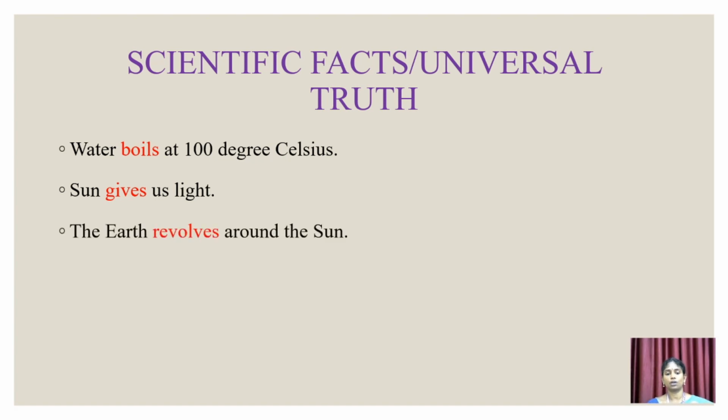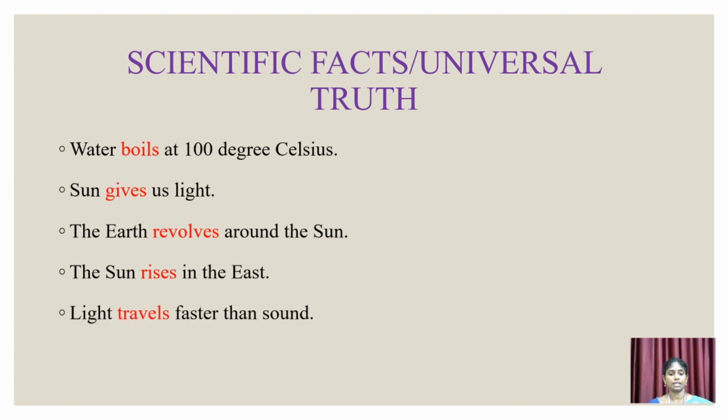The earth revolves around the sun. Of course, the earth revolves around the sun. It's not that the sun is revolving around the earth. We all know it is a scientific statement. Next, the sun rises in the east and sets in the west. These are scientific statements which never undergo any change, hence we are using simple present tense to express all these facts. The last statement: light travels faster than sound.